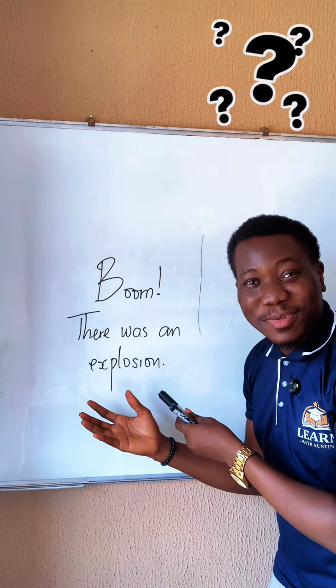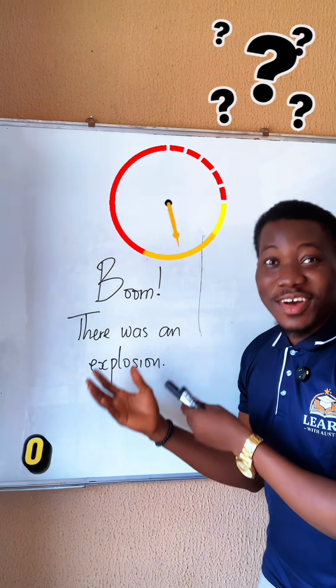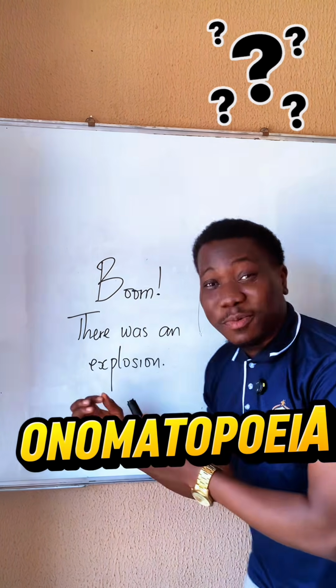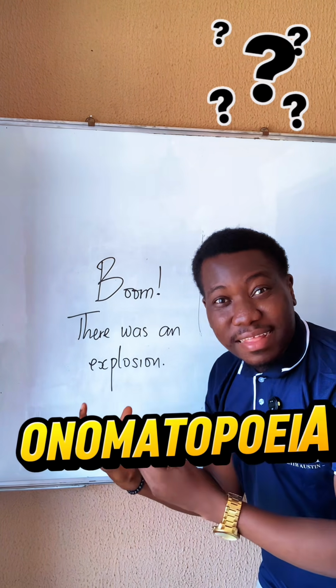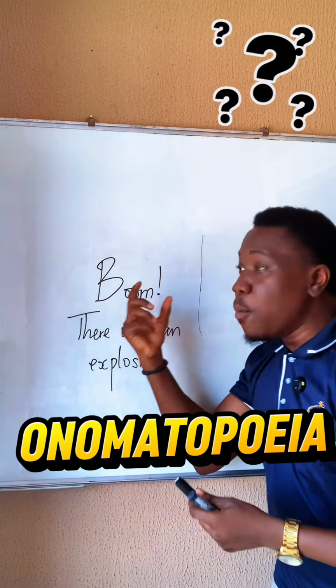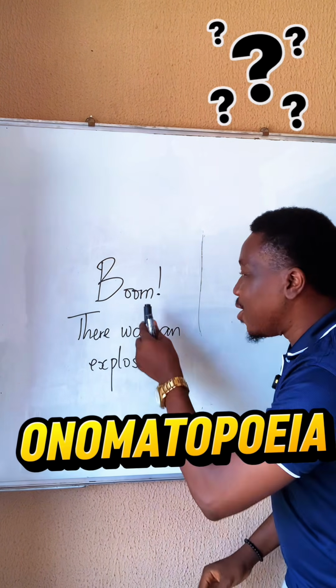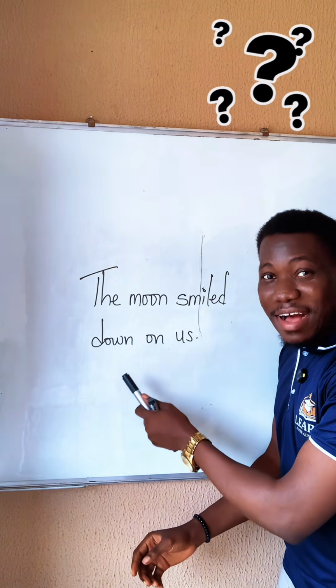What figure of speech is represented here? Onomatopoeia. Onomatopoeia is a figure of speech in which a word describes, imitates, or suggests the sound it represents. Boom! The sound of an explosion. Onomatopoeia. Number 7. The moon smiled down on us.